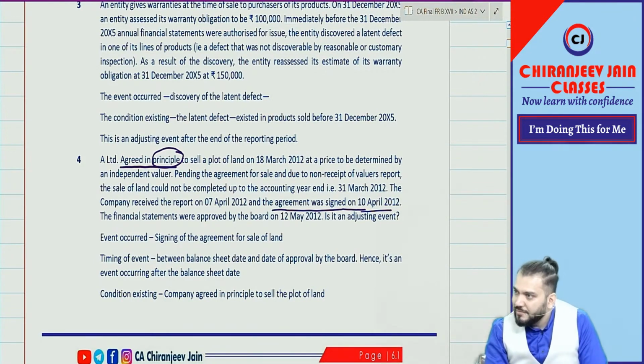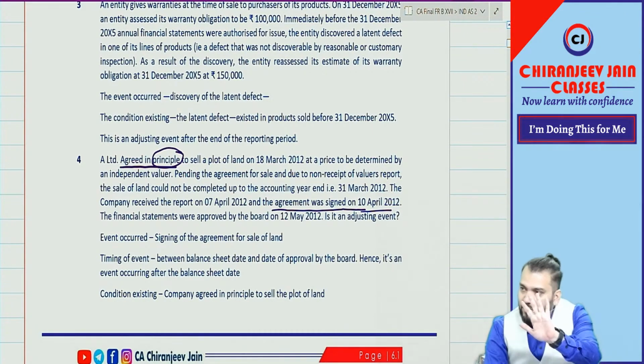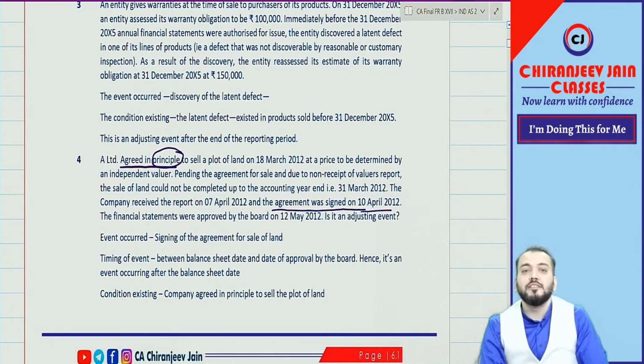So from the question it is understood that yes, control is transferred. Got it? Correct? Can we proceed? Then also it is okay. You can say in this way, if it is signed before approval of finance, before reporting, then that example, whatever I have taken. Understood? Yes, sir. I have not read that point. Okay. Now, any other discussion?